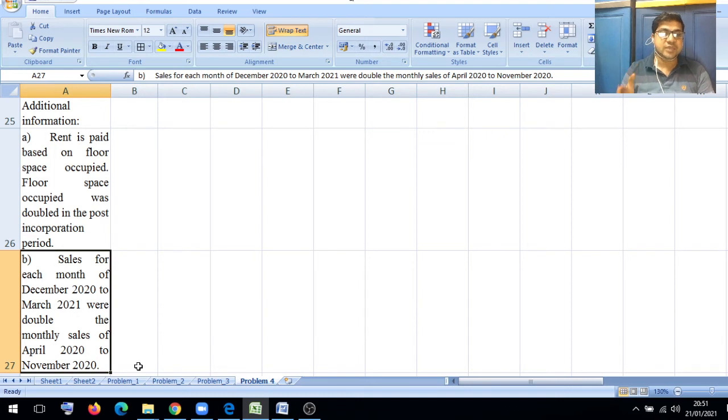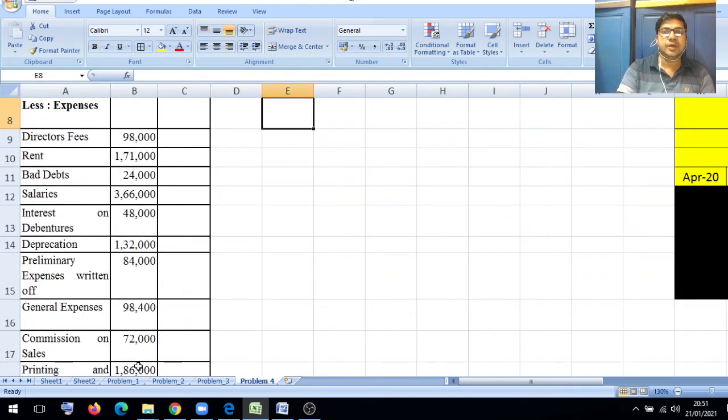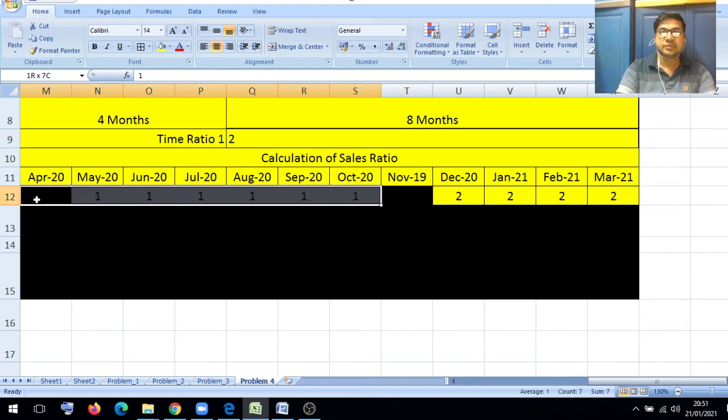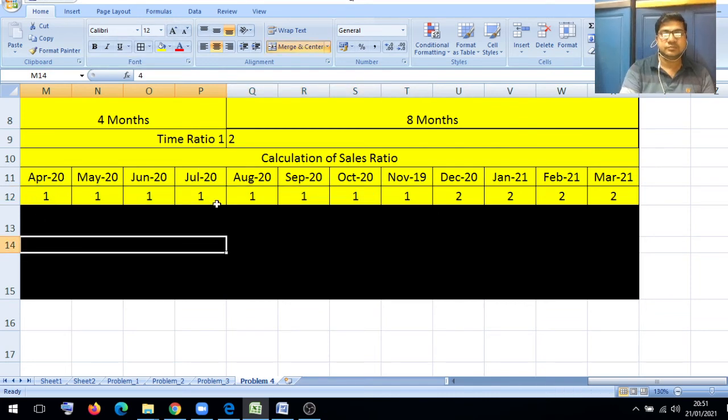It means as compared to April to November, December to March sale was double, and the other months' sale was single. We will keep 1, 1, 1, because from December to March it was double as compared to other months. It means April to November sale was single.